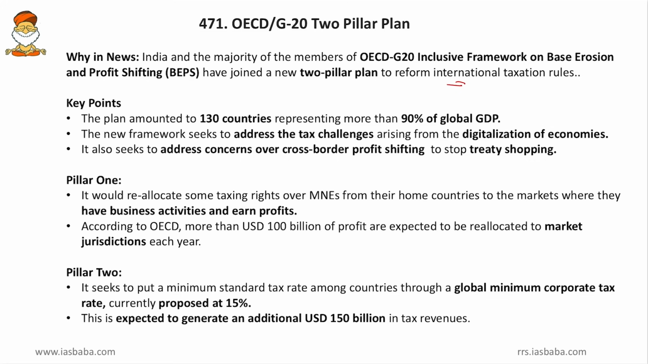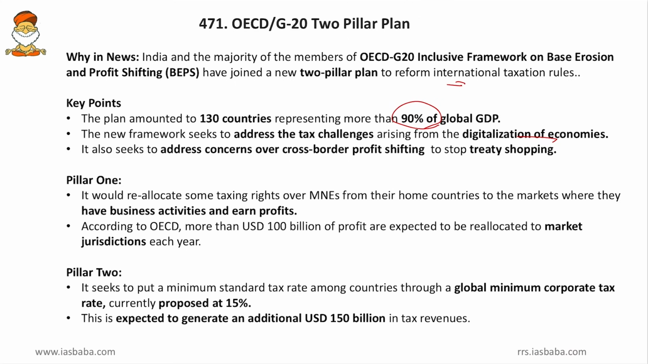And now the key points are: the plan amounted to around 130 nations. Now it might be 139 countries. Then this is representing more than 90% of the global GDP. And the new framework seeks to address the tax challenges arising from the digitalization of economies. Yes, friends, we know that due to digitalization of economies, the place of business and place of establishment of business are being different, and there is no clarity between who is doing business where. So, in that context, the base erosion and profit shifting has become common, and this two-pillar plan aims to tackle that.